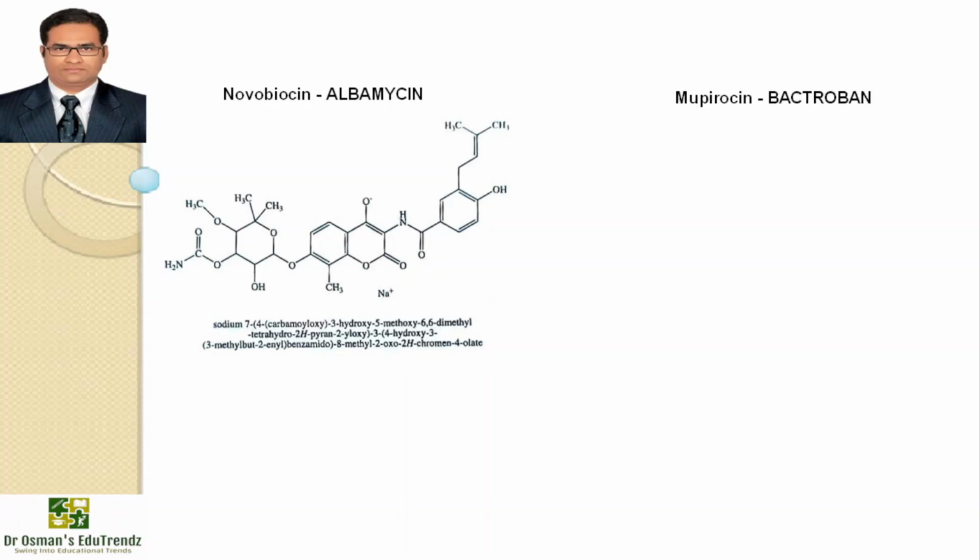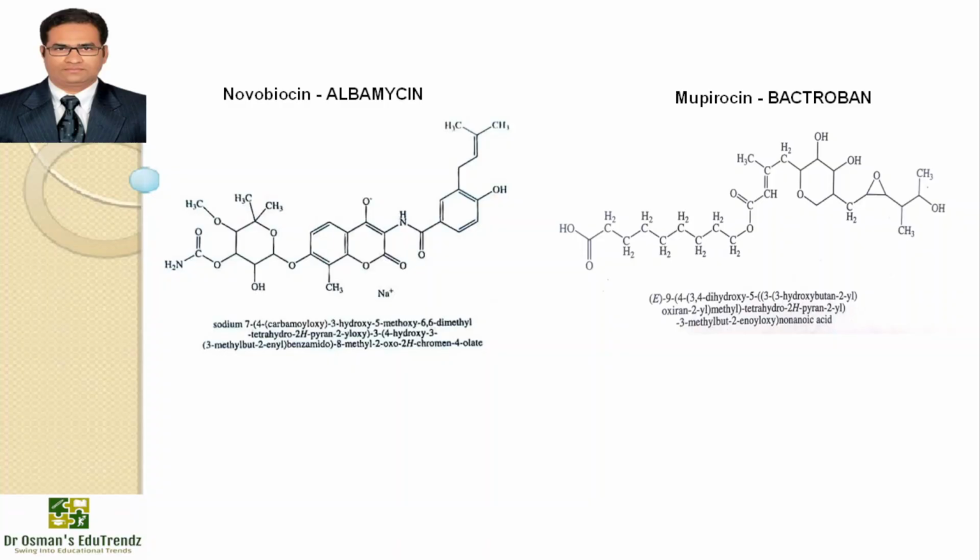We have another compound, mupirocin. Bactroban is a brand name. So mupirocin structure and IUPAC name you can see on the screen, and it is used as an ointment to treat impetigo and secondary skin infection caused by Staphylococcus aureus and Streptococcus pyogenes. It is termed pseudomonic acid A, and it is a novel antibiotic agent with a unique chemical structure and mode of action apart from other antibiotic agents.